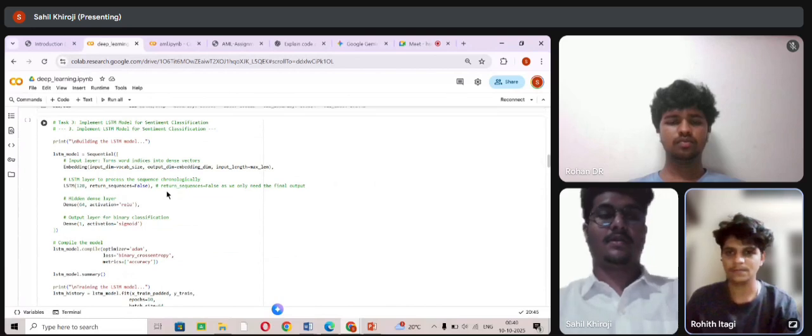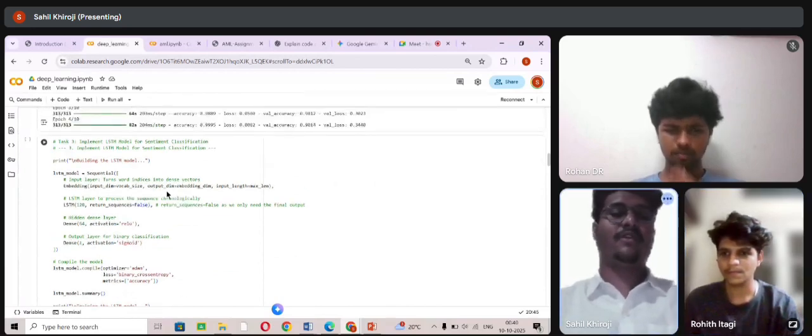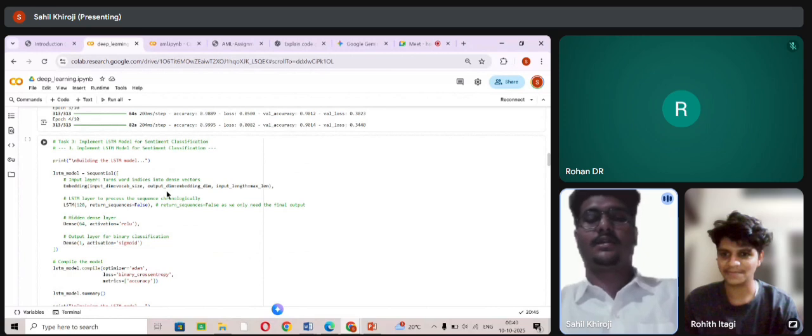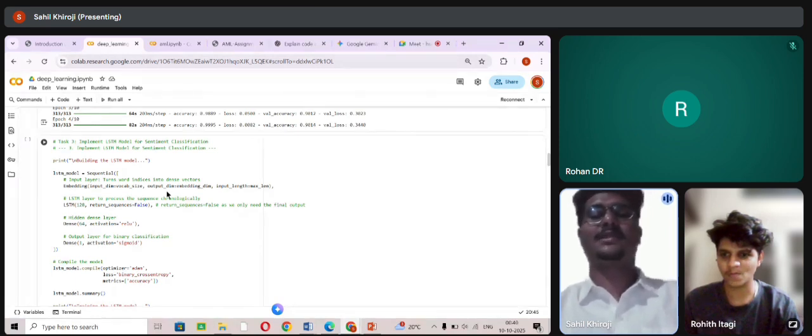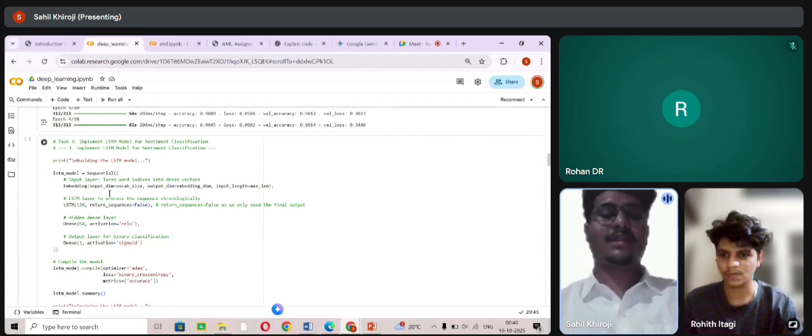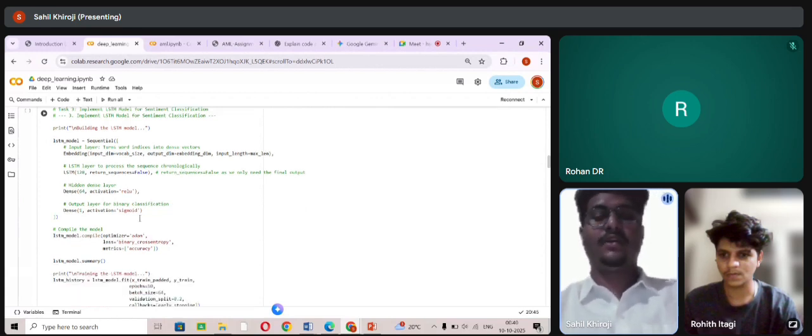And in task 3, implement an LSTM for sentiment classification. The LSTM model classifies IMDb reviews as positive or negative. The embedding layer converts each word into a 128 dimensional vector, which helps the model understand meaning. And the LSTM layer reads the review word by word and remembers the most important things, like context. And then a 64 hidden layer that processes data features. Compiling the model, we use the Adam optimizer to help the model learn efficiently. We track accuracy to measure model performance.